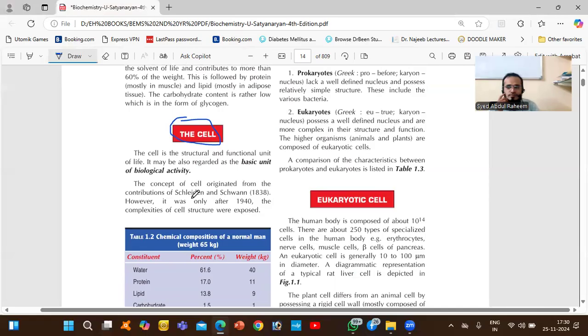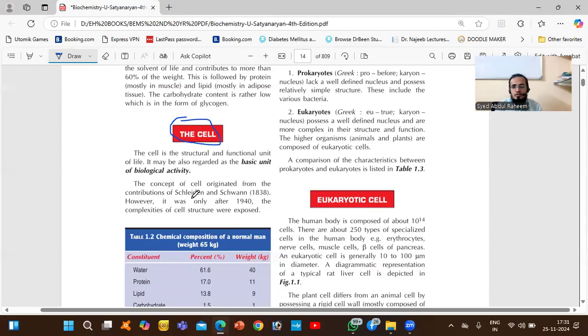What is a cell? So basically, our entire body is made up of cells. We know that. Okay, so the cell is providing structure. The cell is providing function. Okay, so the cell is the single biological unit, which has function, which has structure. So this is the thing we have to remember.